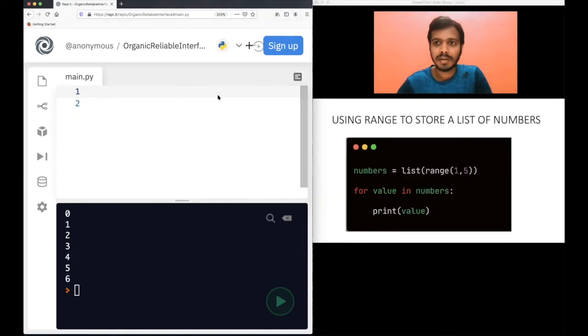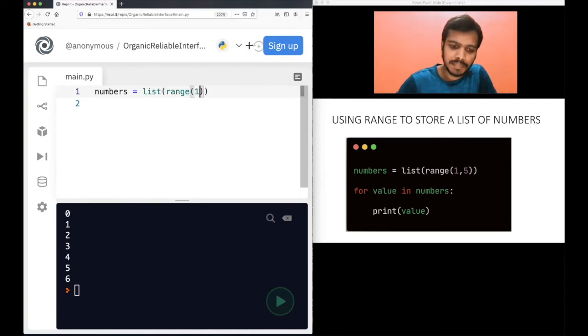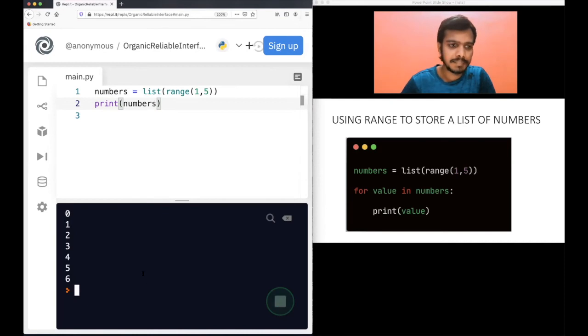It is also important. Also, you can use the range to store a list of numbers. As I told you, range simply works like a kind of list itself, right? So what you can do is declare a variable numbers, and you can just use list here and type range here, okay? If you just print numbers, you will see that this numbers is a list now. See, this is a list with elements 1, 2, 3, 4.